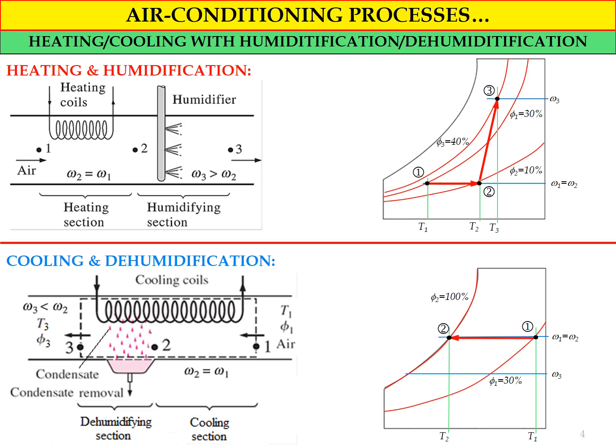We just draw the horizontal line for omega 3 to intersect with the saturation line, and we get the point for state number 3, where temperature 3 is less than temperature 2. So this is how we describe the cooling and dehumidification process by using the simplified psychrometric chart.